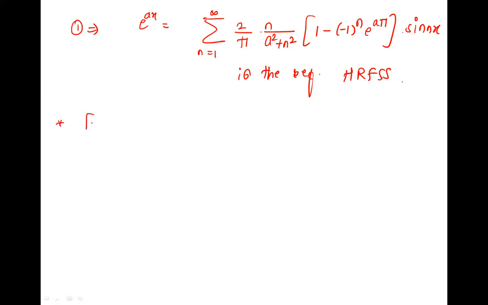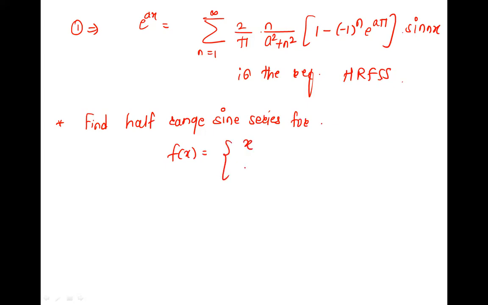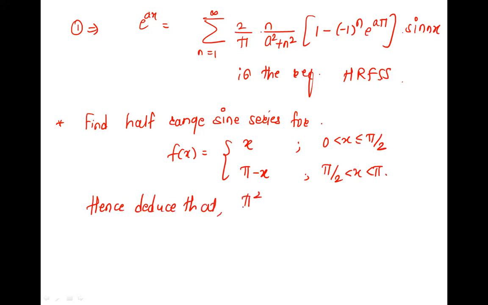Find half range sine series for f of x is equal to x in 0 to pi by 2, and pi minus x in pi by 2 to pi, and hence deduce that pi square by 8 is equal to 1 by 1 square, plus 1 by 3 square, plus 1 by 5 square, plus so on.